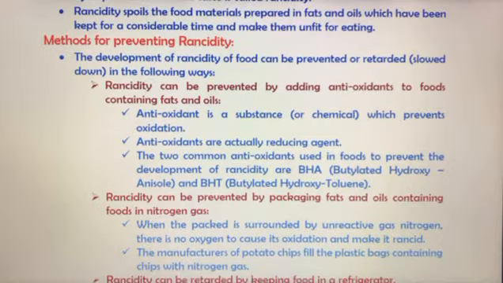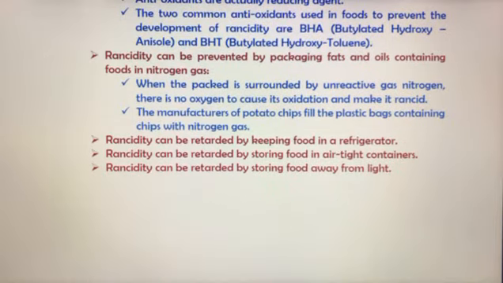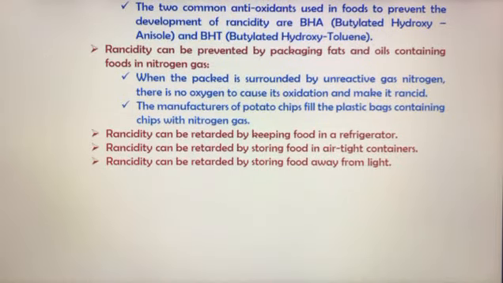The second method to prevent rancidity is packaging fats or oils containing foods in nitrogen gas. For food like the chips that we eat, which are always inside packaging, we fill that packaging with nitrogen gas.